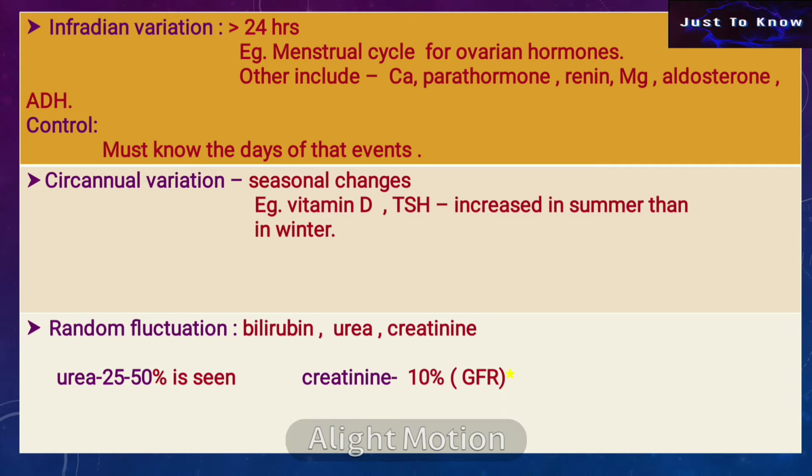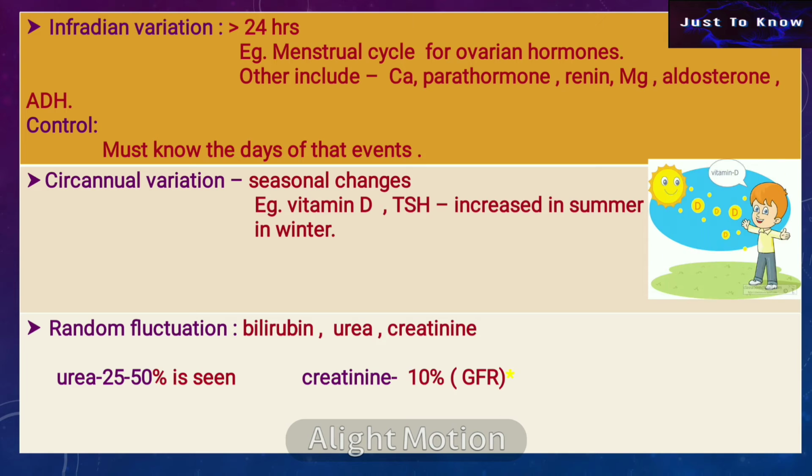Next type is circannual variation, the seasonal change. For example, vitamin D and TSH increase in the summer more than in the winter. Then, random fluctuation of bilirubin, urea, creatinine, etc. For example, 25 to 50% of urea fluctuation is seen during increased protein intake, compared to 10% fluctuation of creatinine. Hence, creatinine is used to calculate the glomerular filtration rate.